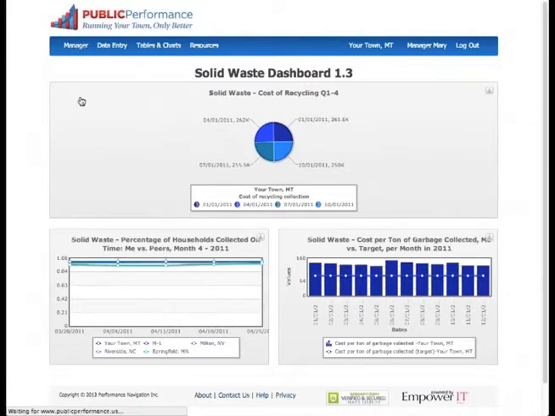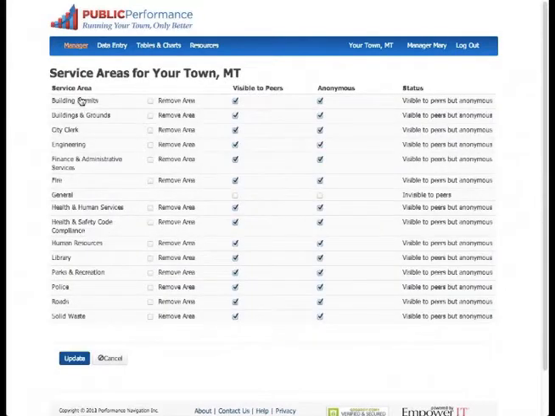Mary also decided the extent to which she would share her town's data or not. She has full control over privacy levels of her town's information. She can share all her data or only a few measures. She can share all of this anonymously or with her town clearly identified. That's up to her. For now, she's decided to keep her data private and focus on assessing her town's current performance against its historical performance and its targets. She can change this at any point.